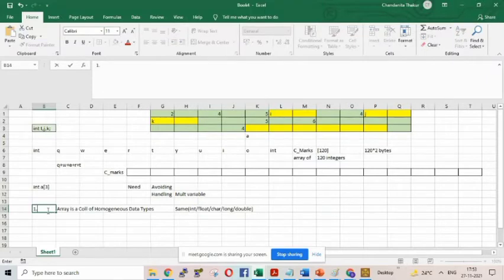Next point, what we studied is all the elements should be present in the continuous memory location.